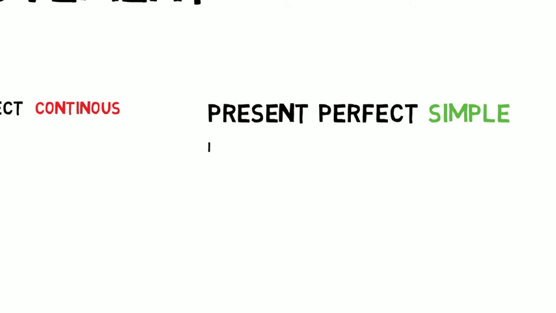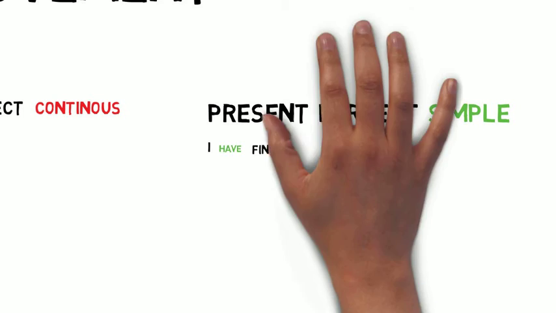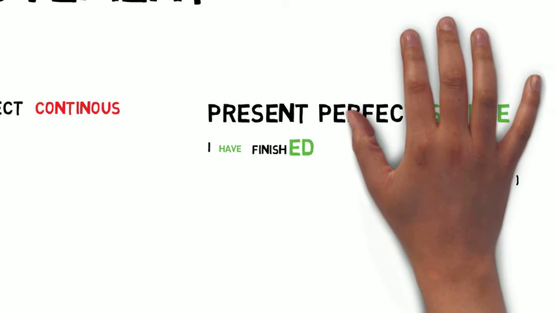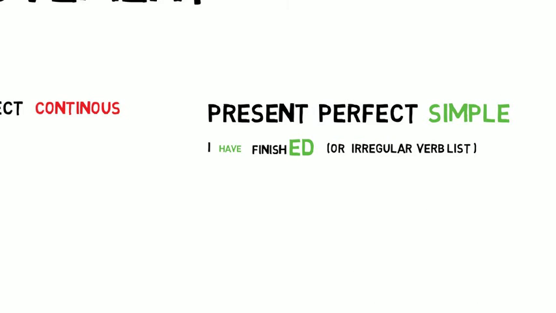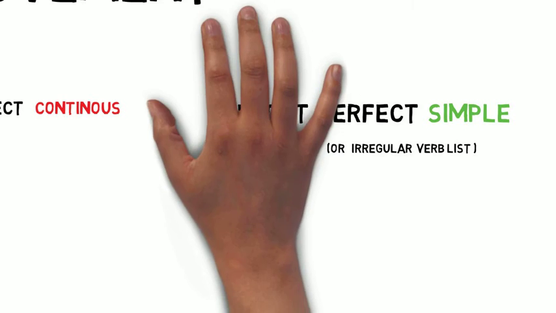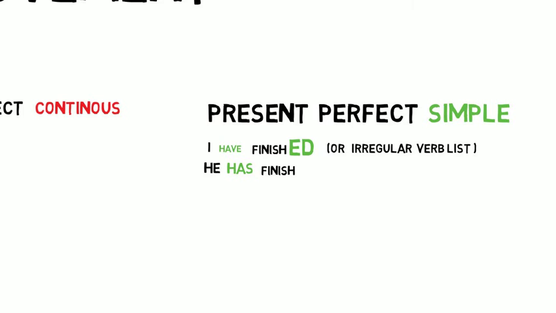The same concept is true for the present perfect simple. You've got the subject, you've got an auxiliary verb have, plus an ed ending for your infinitive. This is only true for regular verbs. So that means there are a couple of irregular verbs you need to learn by heart, like I have done, I have eaten, alright?